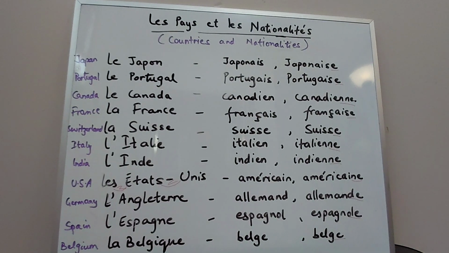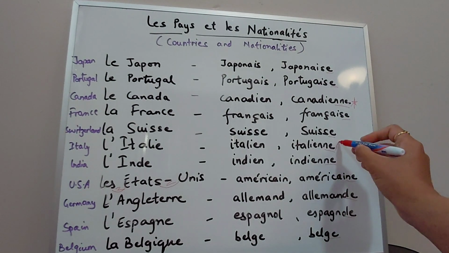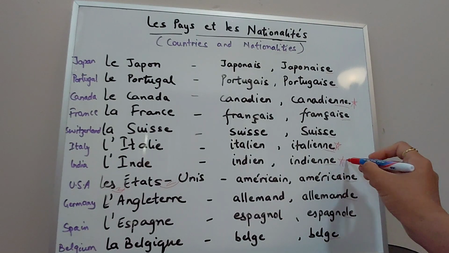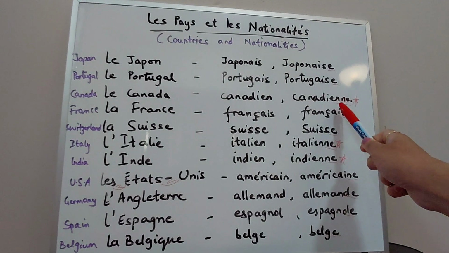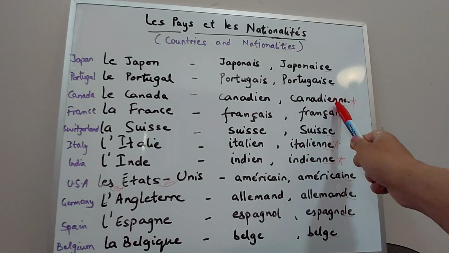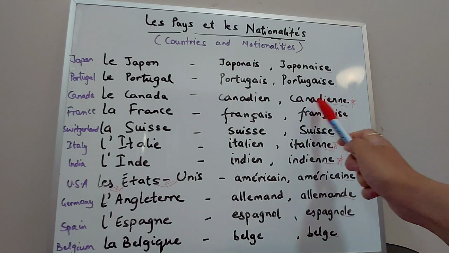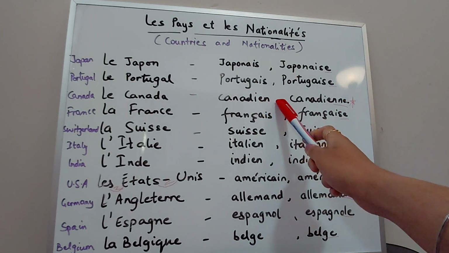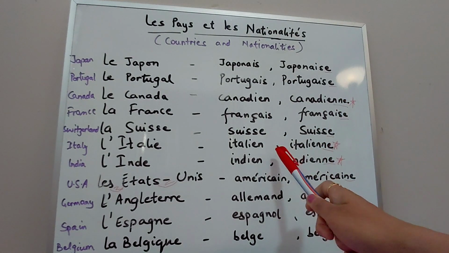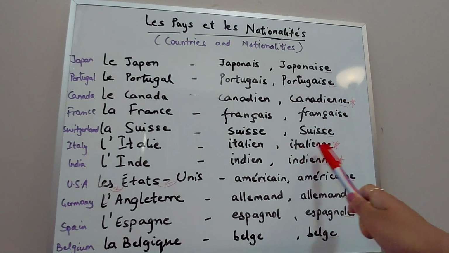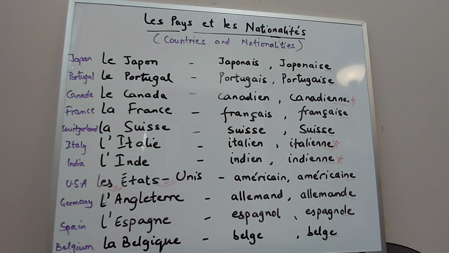Now do you see here there are three nationalities: Canadian, Italian, and Indian, where to make it feminine, we are not just adding an e at the end, but we are doubling the last consonant n, and then adding an e. So instead of canadien, we write canadienne with double n e, italienne with double n e, indienne with double n e. That's how we write these nationalities, right?